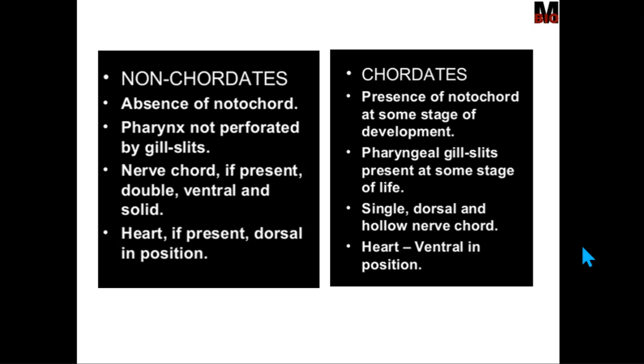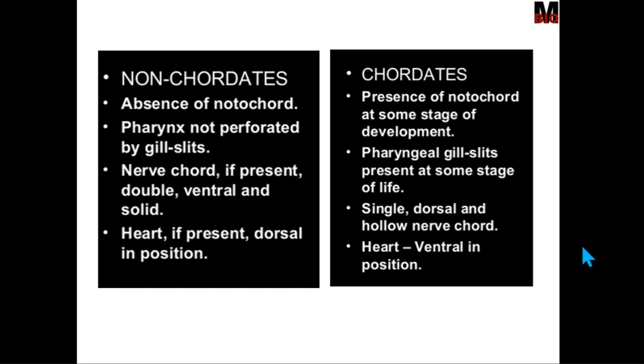If an organism possesses the chordate features, it is termed as chordate, or if it is not having those features, it will be included in the non-chordate categories. So let us discuss the fundamental features of chordates.